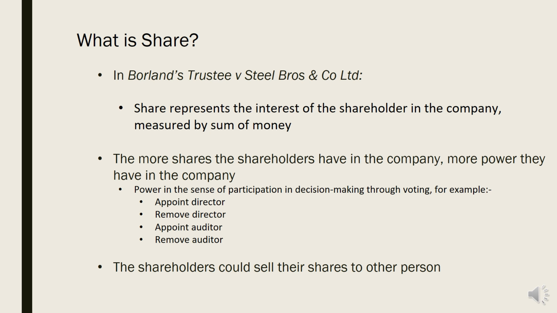For example, through the shares they have, shareholders get the right of voting. So how do they participate in decision making? Shareholders vote in appointing directors, removing directors, appointment of auditors, or removal of auditors. The participation of shareholders is important. It shows what they decide for the future, who they want to run the company. So this is how the shareholders participate in decision making.